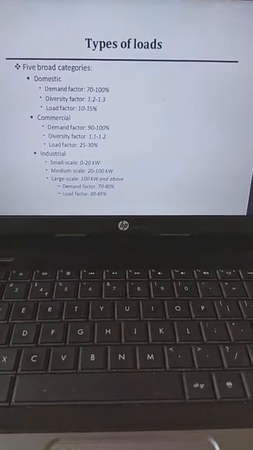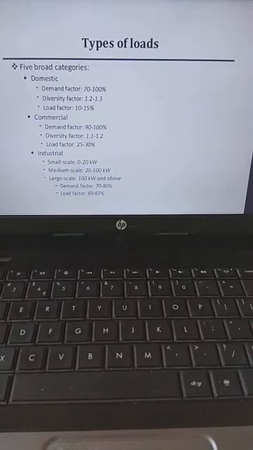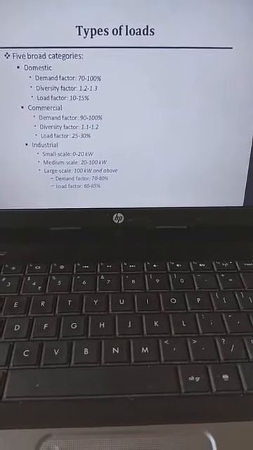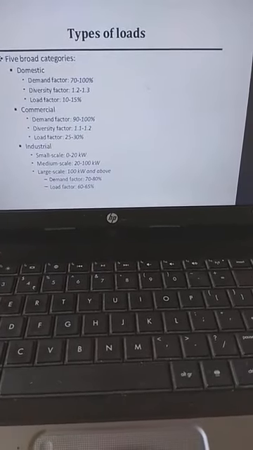Seasonal variations are responsible for seasonal variation in system peak.